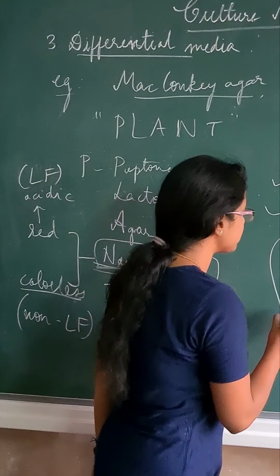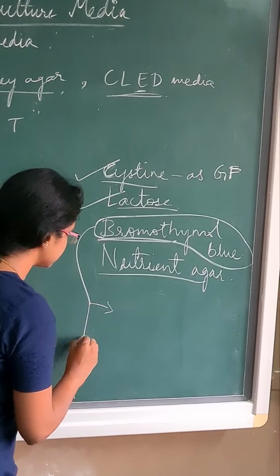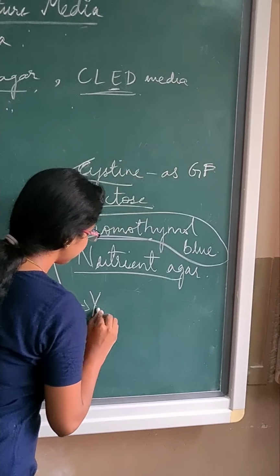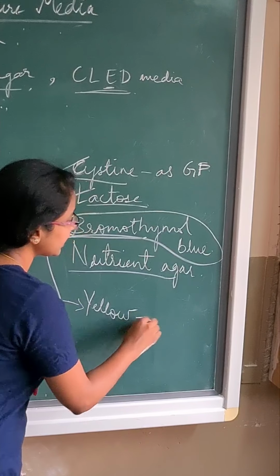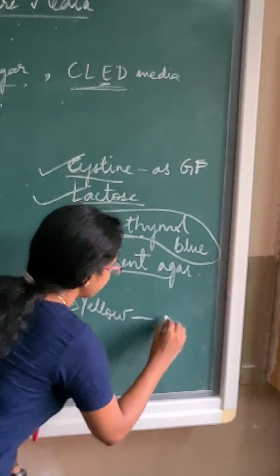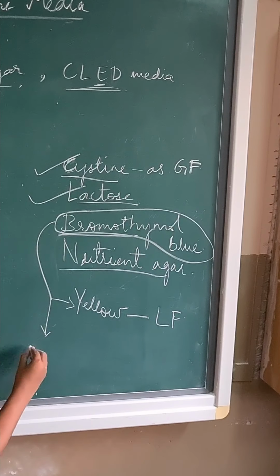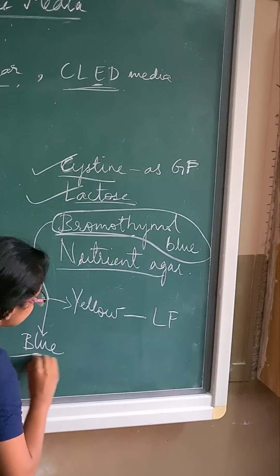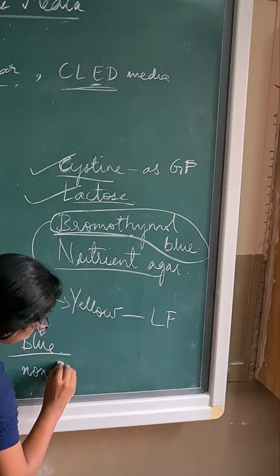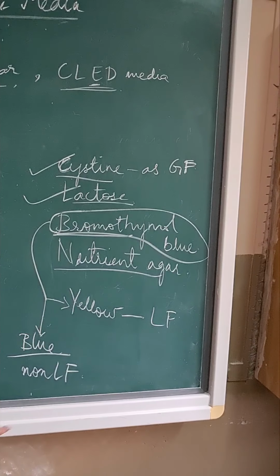Similarly, the influence of bromothymol blue is also 2. If it's yellow in color, it indicates acid is produced, so that the organism is a lactose fermenter. If it is blue in color, this is a non-lactose fermenter.